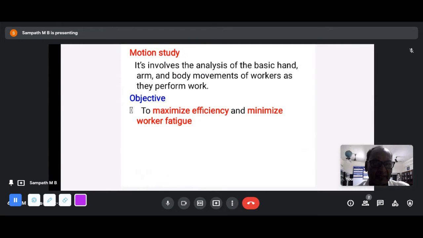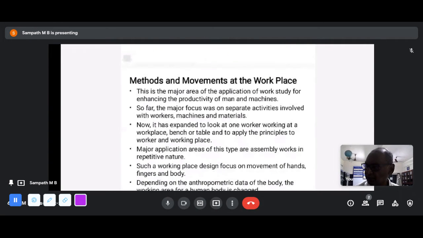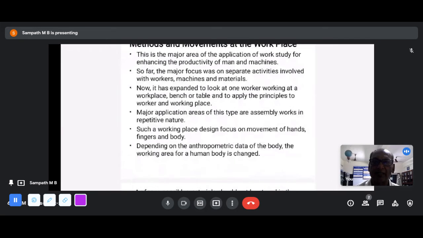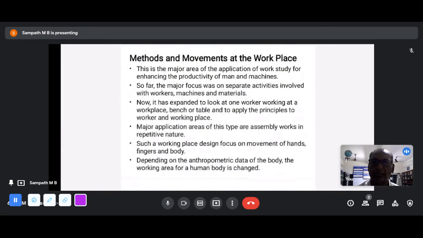Fatigue is tiredness, the physical tiredness of the body. Everyone gets tired, but for an 8-hour job, how to minimize that tiredness? Once you minimize tiredness, naturally for anyone, efficiency increases. That is, production increases. So, how to maximize efficiency with minimum tiredness? That is the objective of motion study, along with the methods, movements and the workplace you see here.